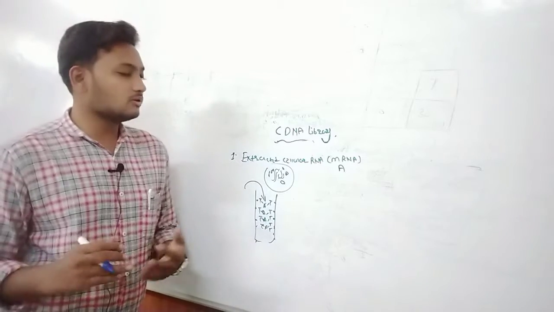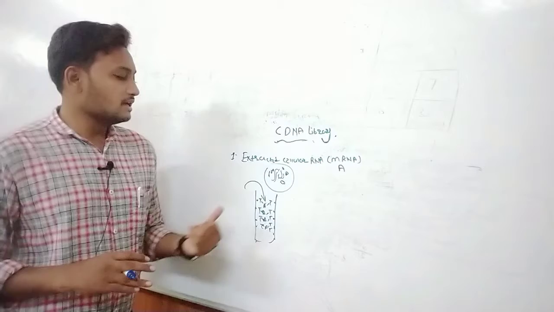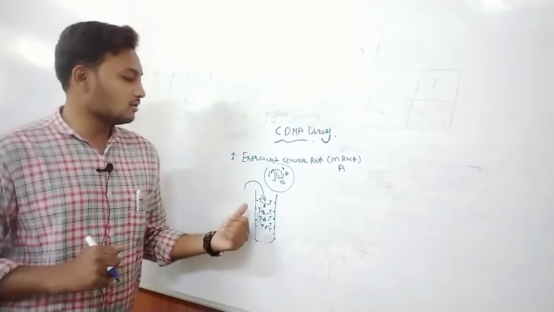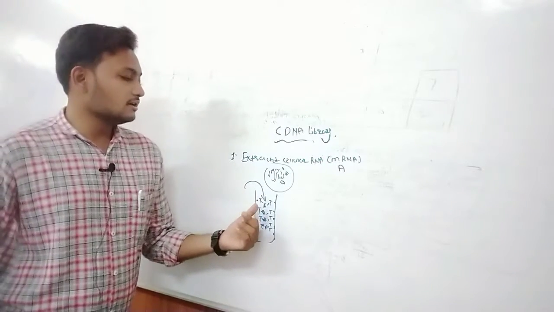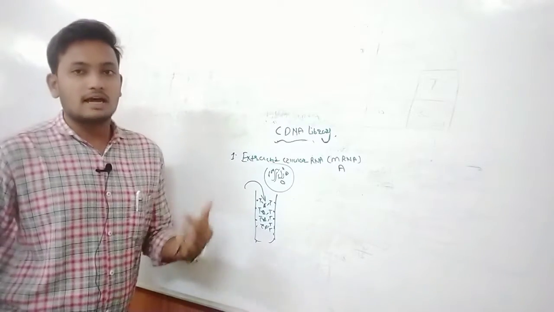Meaning the DNAs, proteins, tRNA, rRNA are all eliminated from the column, and in the column only our product of interest remains, the mRNA. It binds to the column and forms hydrogen bonding between the adenine and the thymine.